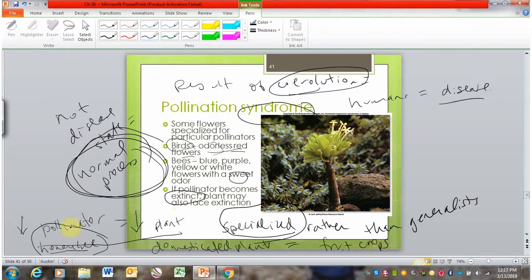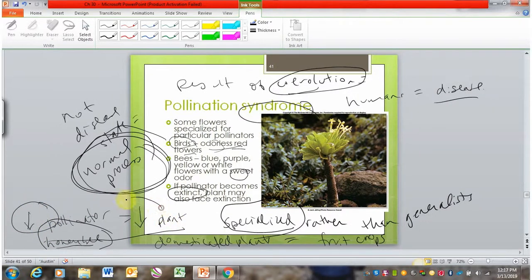So if we have declining honeybee populations, then we can expect a decline in pollination of our fruit crops and therefore a decline in fruit. And again, this has major impacts for humans because that's our food source. That's why you hear a lot of concern in the news about the honeybee population.